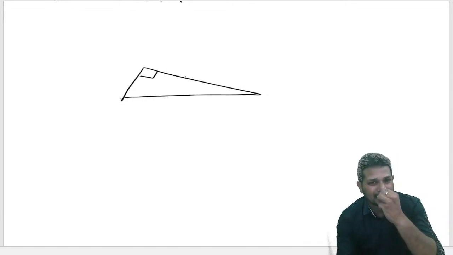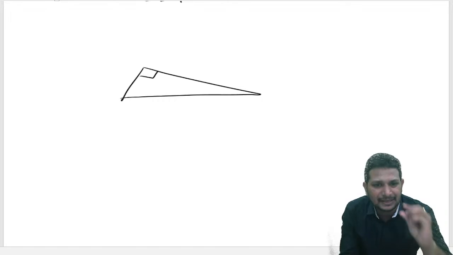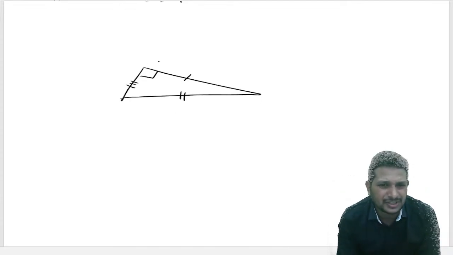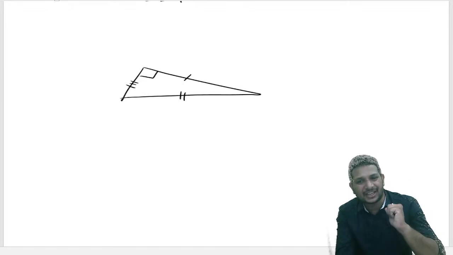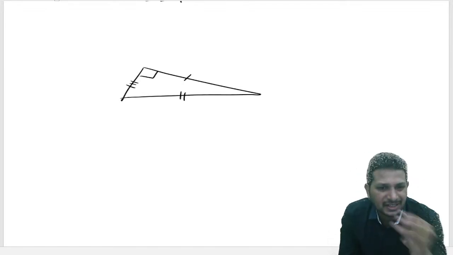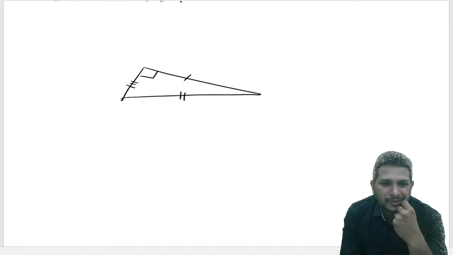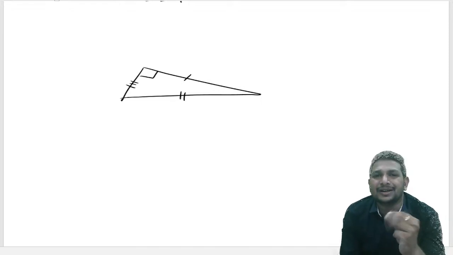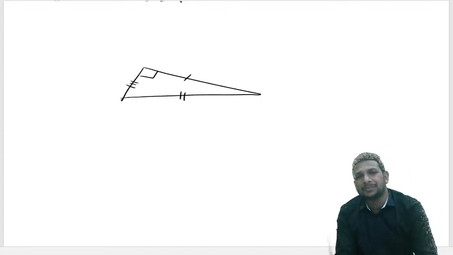This is 90 degrees. What do these lines mean? We have 1 line, 2 lines, which means all the three sides are different. Of course, this is 90 degrees, so it should be a right angle triangle, right? But all the three sides are different. The possibility is scalene and right angle, because option 3 also looks similar, but it can't be an obtuse triangle.